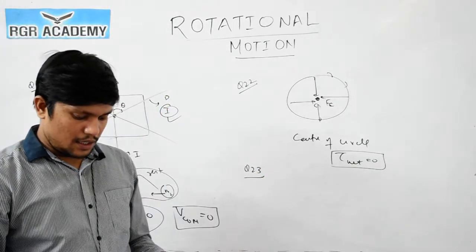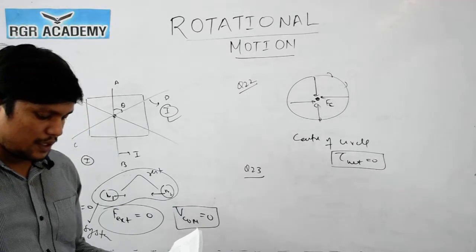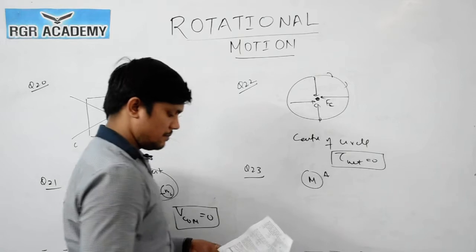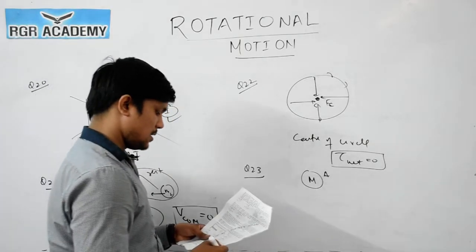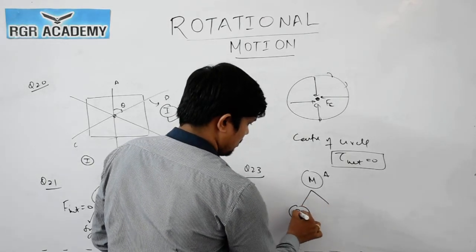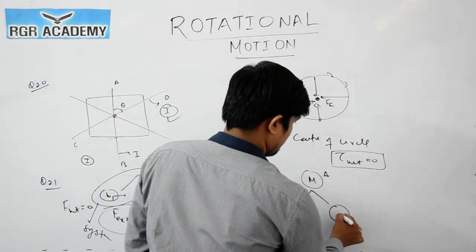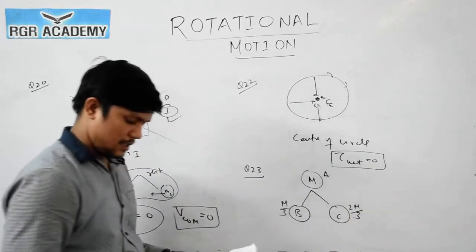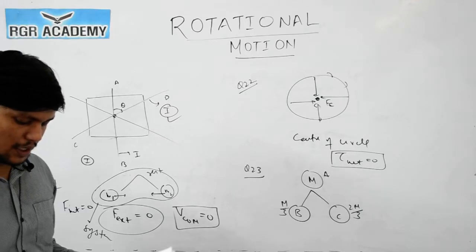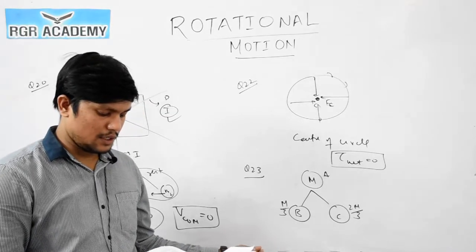A body A of mass capital M, while falling vertically downward under gravity, breaks into two parts. So one body of mass capital M is falling under gravity and breaks into two parts, B of mass m by 3 and C of mass 2m by 3. Clear? The center of mass of the bodies B and C taken together shifts compared to that of body A towards, okay, see this thing.